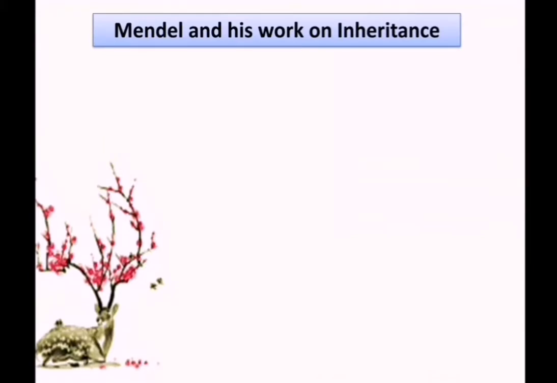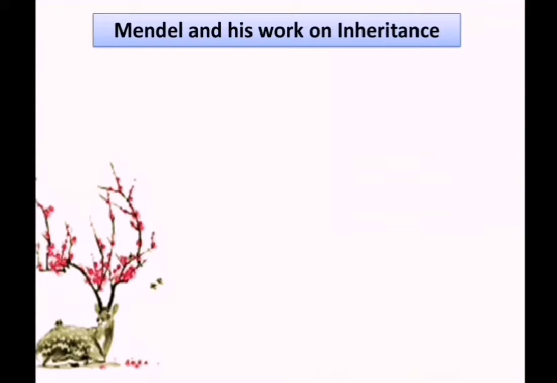We have learned about heredity, that is, the transmission of characters from parents to offspring or from one generation to the next generation. That is, we have gained some characters from our parents or grandparents, so we can call them inherited traits. That means each trait or character can be influenced by both paternal and maternal DNA, that is, the DNA from father and mother. Thus, for each trait or character, there will be two versions in each child, one from the father and one from the mother. What will then be the traits seen in the child?